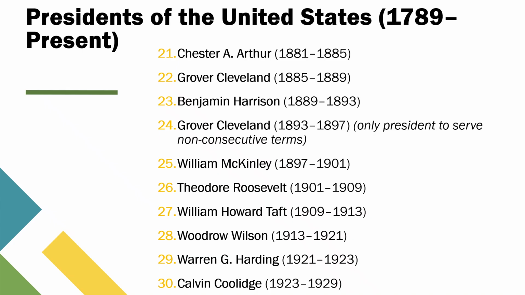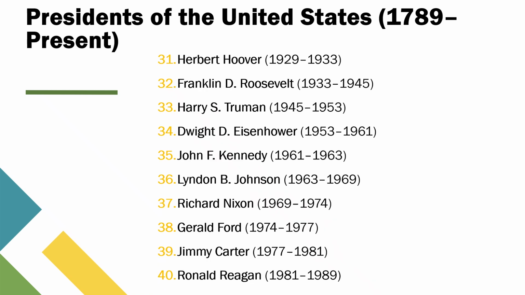Calvin Coolidge, President from 1923 to 1929. Presided over economic prosperity in the Roaring Twenties. Herbert Hoover, President from 1929 to 1933. President during the onset of the Great Depression.